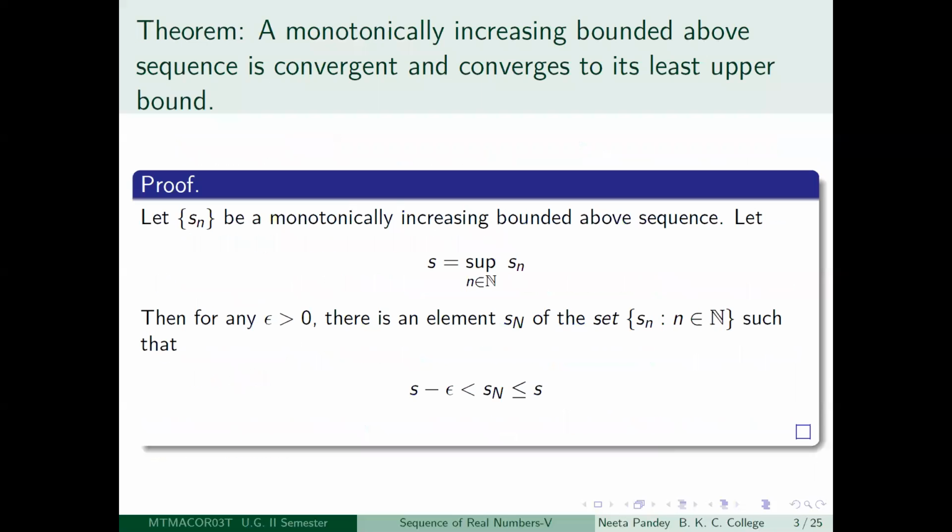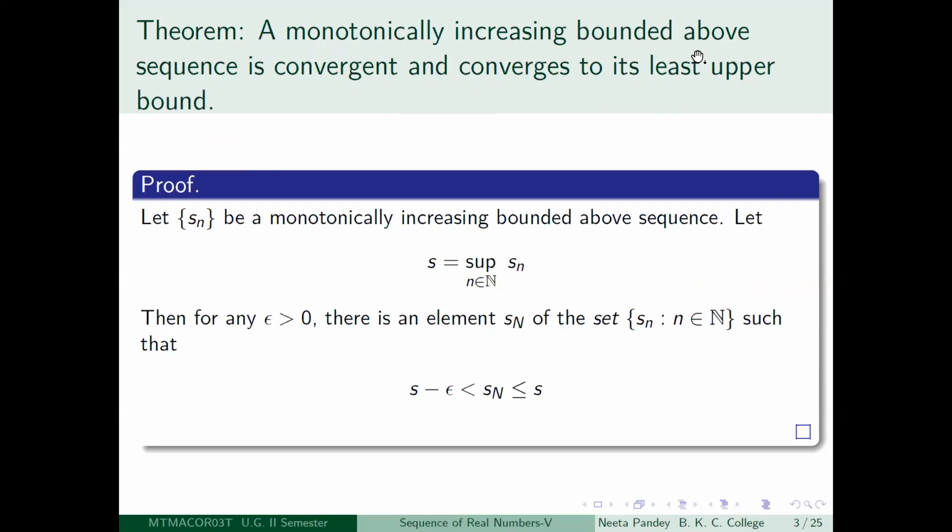As I said, if you have a monotonically increasing sequence, then it is always bounded below by x1. In my theorem, I have used the notation Sn. So suppose I have Sn, a monotonically increasing sequence, then it is always bounded below. What happens whether it is bounded above or not, depending on that we are going to say now. It may be bounded above or it may not be bounded above.